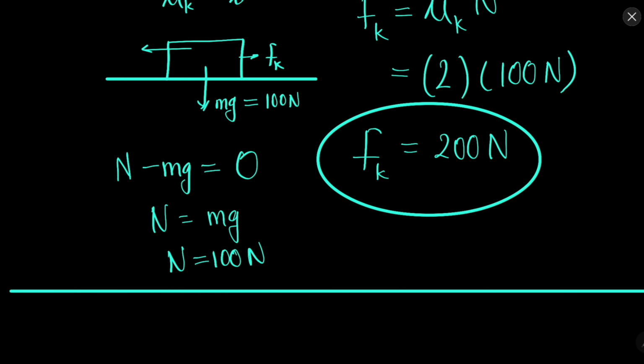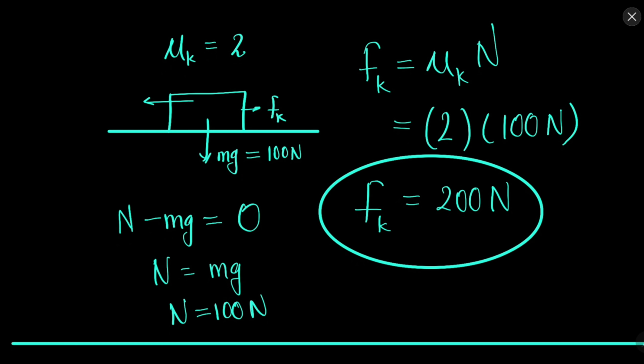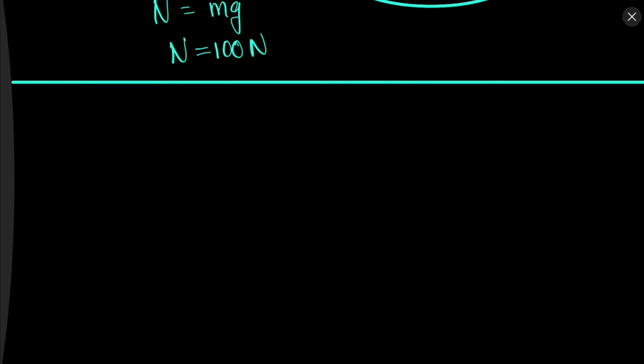Similarly, if you are asked to find the value of static friction, then they will give you the coefficient of static friction, and you can find the value using the formula mu s into n. So this is quite simple. Now there are a few important laws regarding friction, or a few important points that you need to keep in mind.